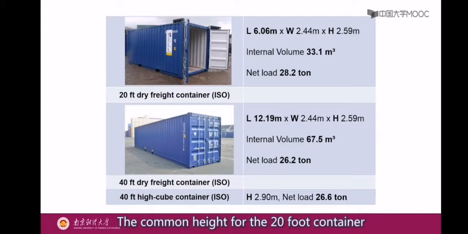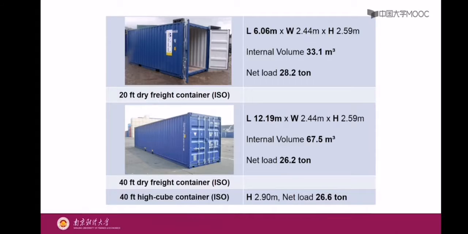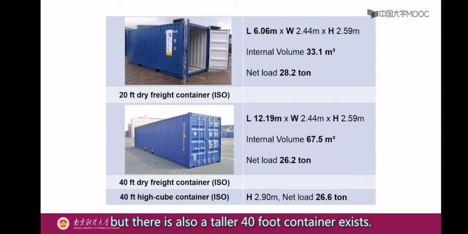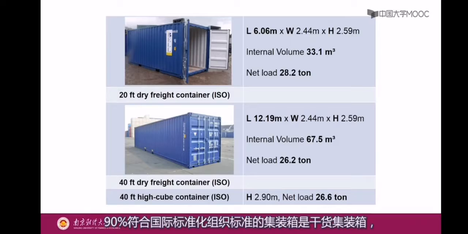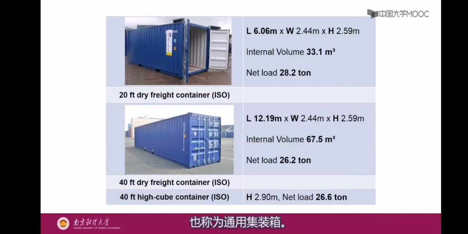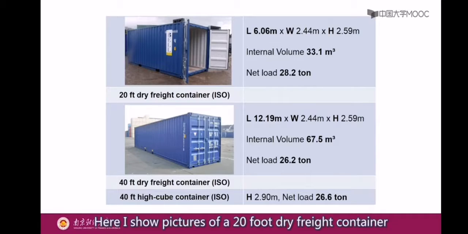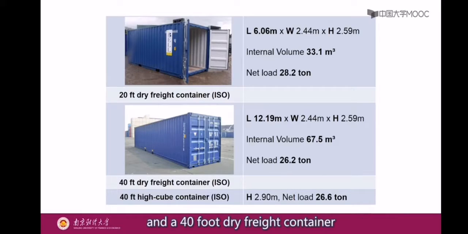The common height for the 20-foot container and the 40-foot container is 2.6 meters. But there is also a taller 40-foot container. It is also known as high cube containers. 90%符合国际标准化组织标准的集装箱是干货集装箱，也称为通用集装箱。常见的尺寸包括20尺柜、40尺柜和40尺高柜。Here I show pictures of a 20-foot dry freight container and a 40-foot dry freight container, and also dimensions and capacity of them.